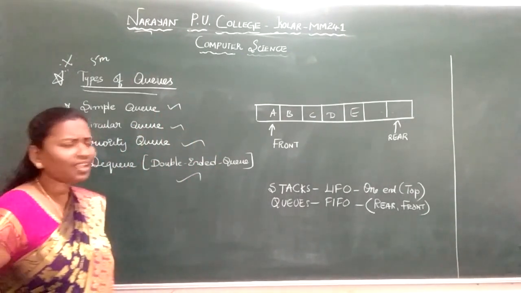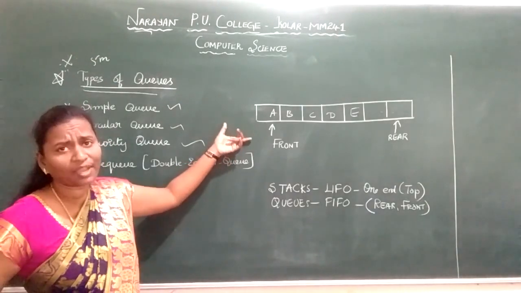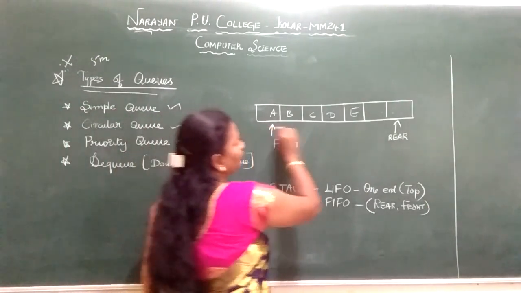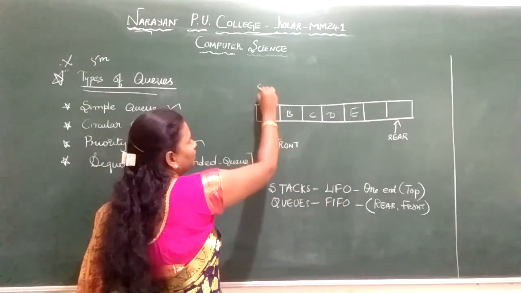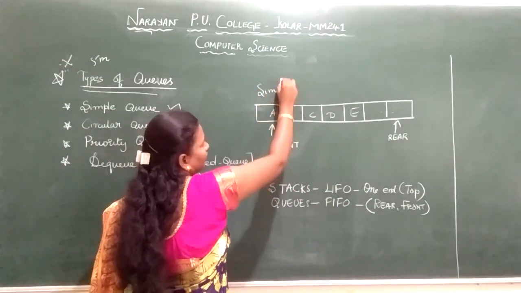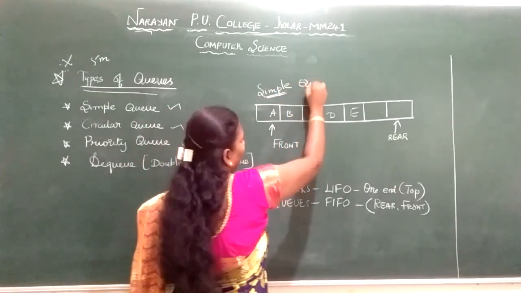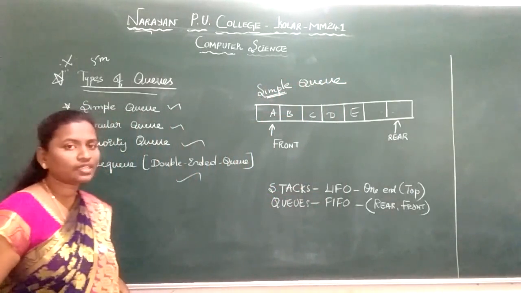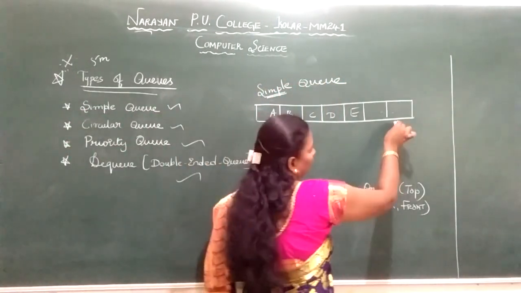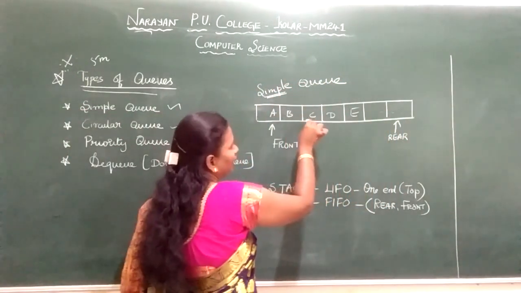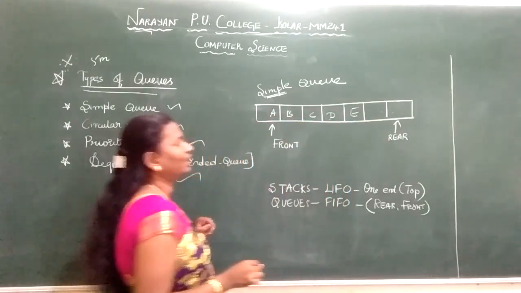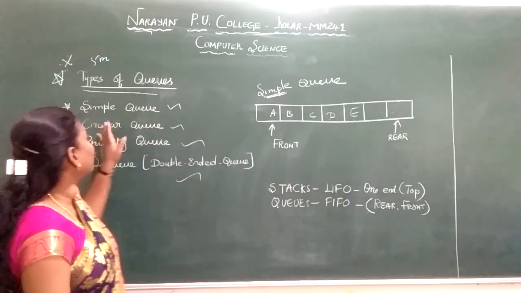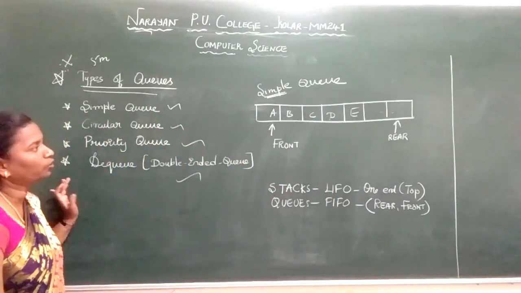Next, we'll discuss one by one. First I told you a simple queue. In a simple queue, we insert the elements in this order. If you understand simple queue, the rest will be easy. I have inserted the elements through the rear end, A, B, C, D. At the front end I will delete the elements. This is about a simple queue. Next I will discuss circular queue, priority queue and D queue.